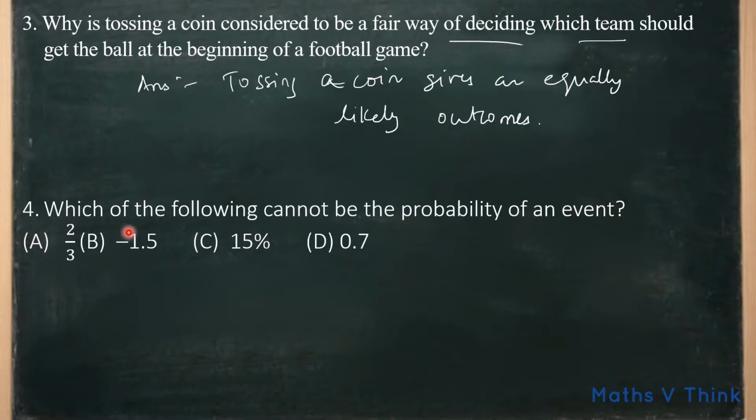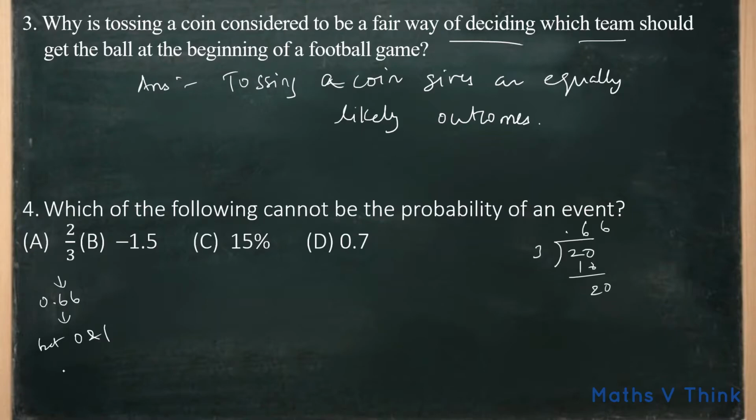Fourth question is, which of the following cannot be the probability of an event? 2 by 3, minus 1.5, 15% and 0.7. Here you can see 2 by 3 is nothing but 0.66 and it is between 0 and 1.